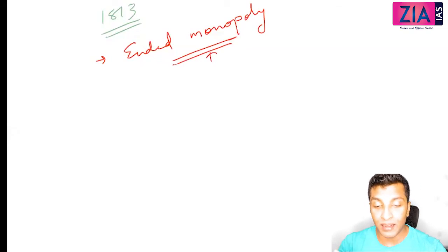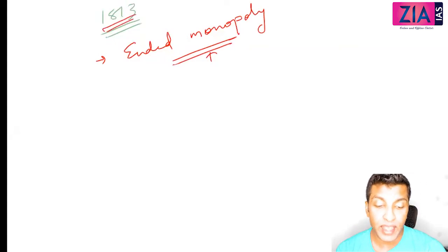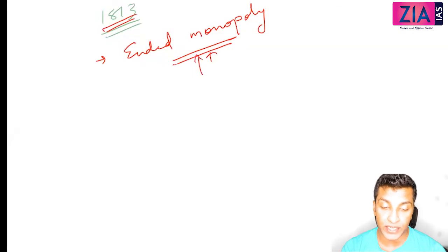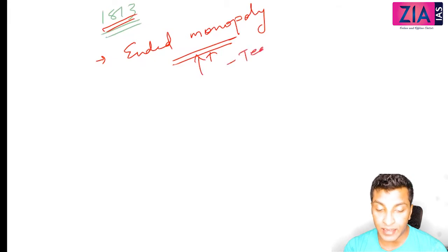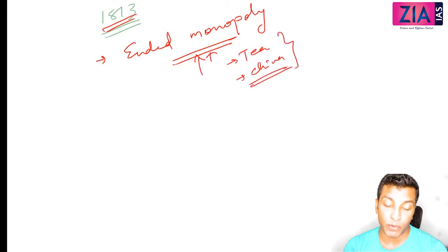So they again made it happen. This is the 1813 Charter Act. With their influence, this act was passed, which ended the monopoly of the East India Company except in 2 items. In those 2 items they enjoyed the monopoly: trade in tea and trade with China. Except in these 2, the monopoly ended. That means anybody can now come and establish trade with India.